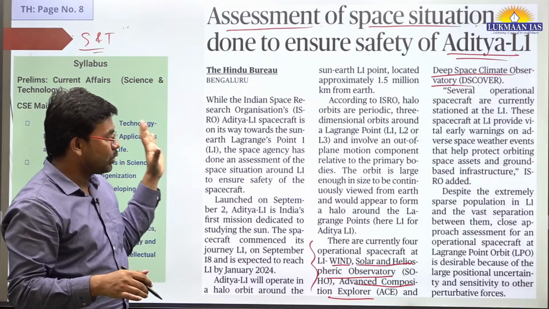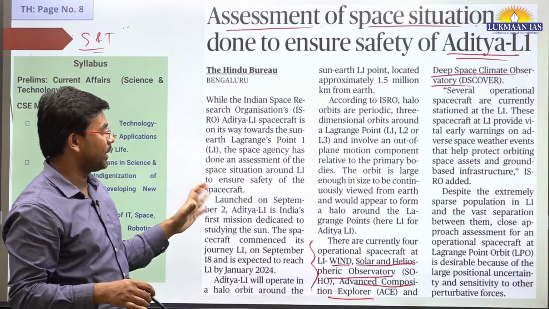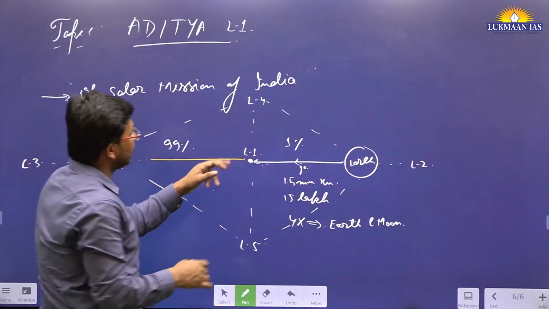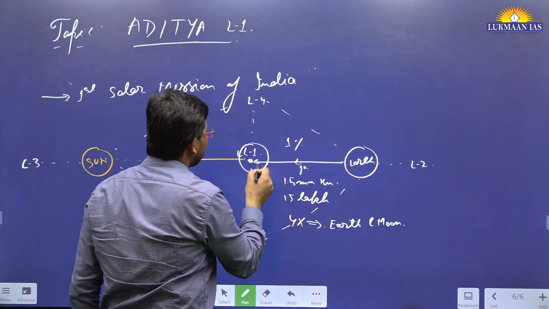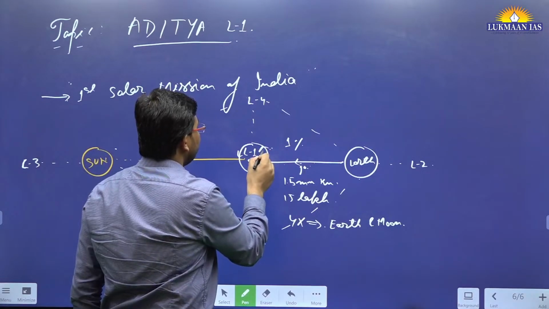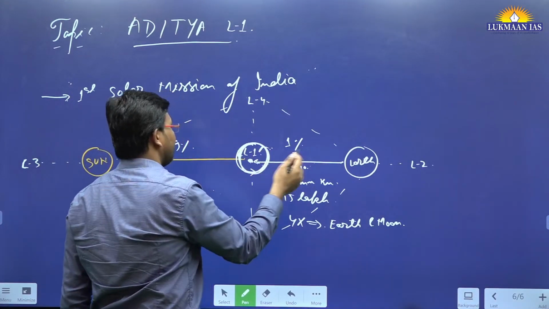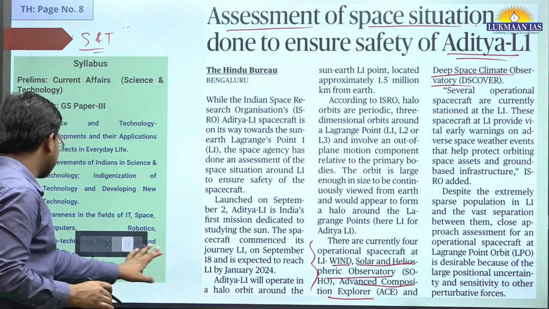In this topic, they have talked about Lagrange point orbit. Once Aditya L1 reaches here, it is going to revolve around a halo orbit. This is known as halo orbit. It is going to revolve around it. I hope you might have understood this topic.